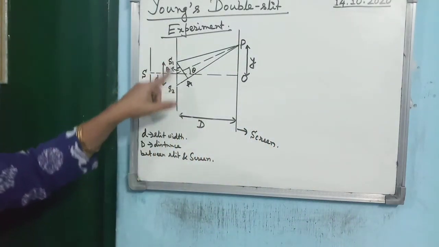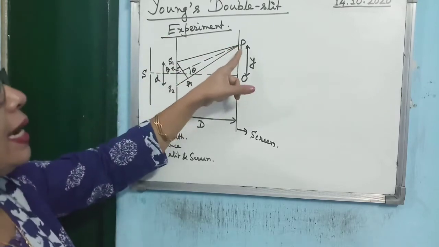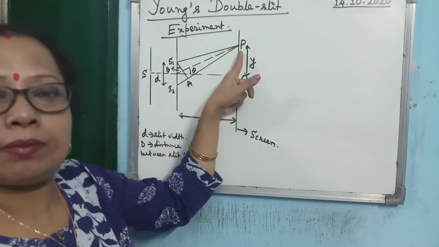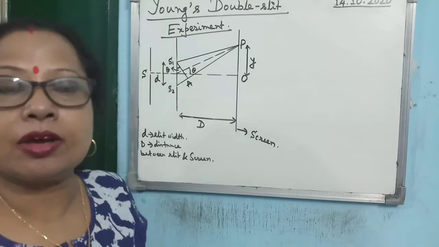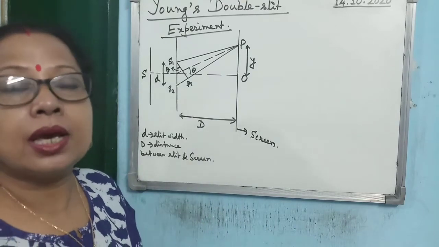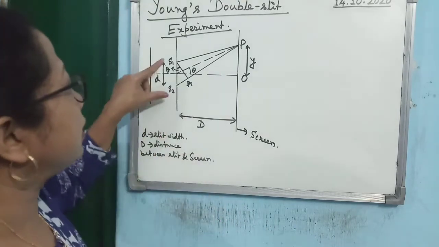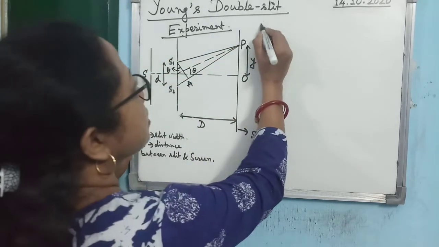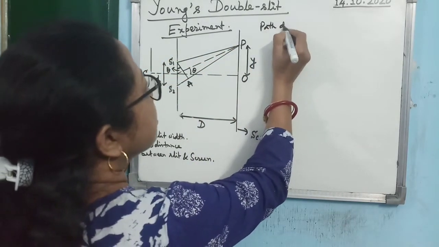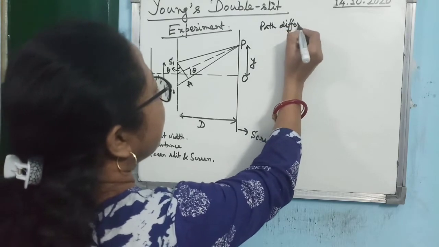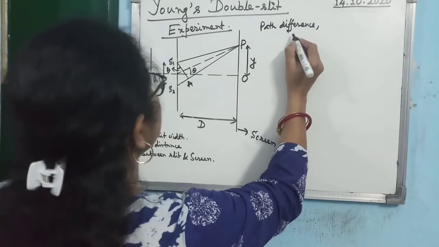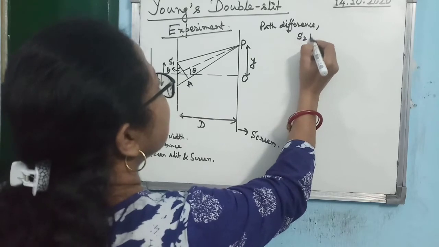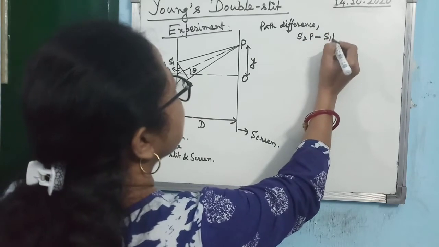In this case, you see what the interference pattern at the point P will be, whether constructive or destructive; you can find out by finding the path difference. So what is the path difference between the two interfering waves? You can write it as S2P minus S1P.